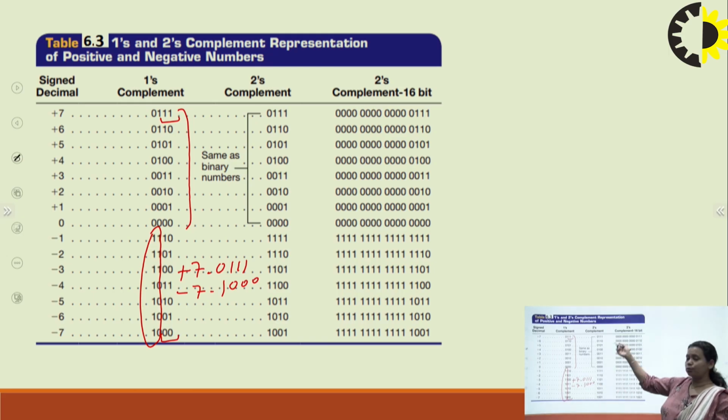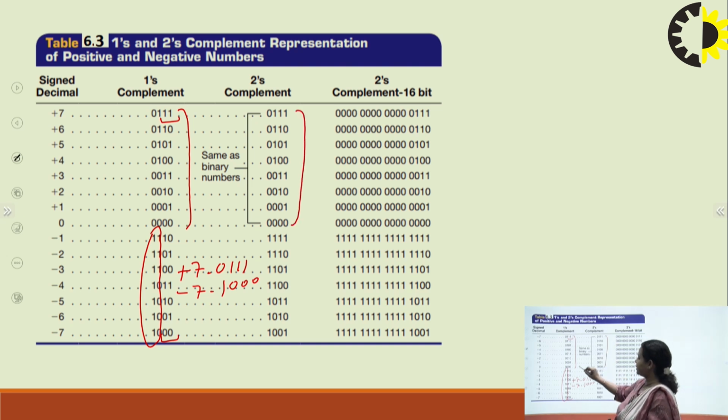And if it is 2's complement, from 0 to 7 it is the same in all cases, right? For positive numbers in 1's complement and 2's complement. But in case of 2's complement, from minus 1 to minus 7, there is a change. What is the change? Whatever 1's complement you got, you have to add 1 to it for finding the 2's complement. So for the negative number again, we have to put 1 in the MSB, right?